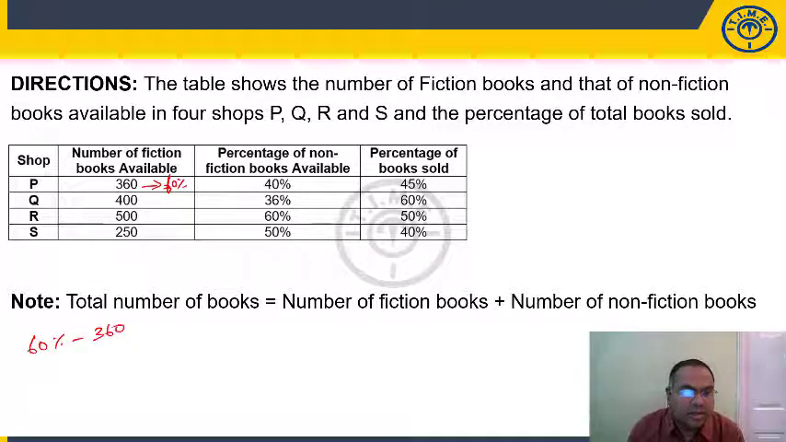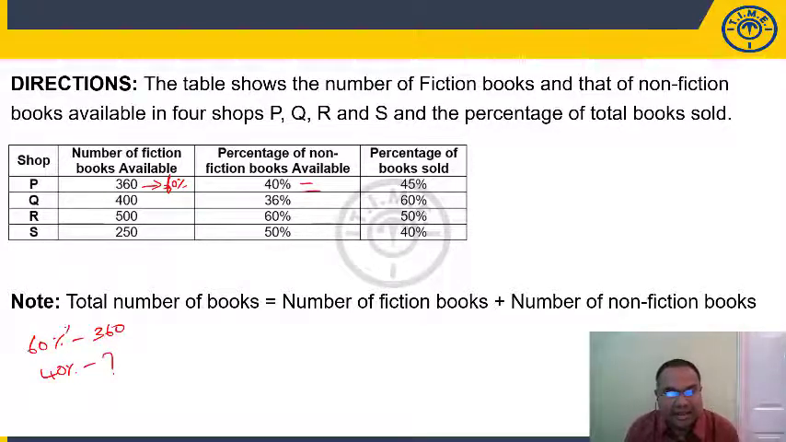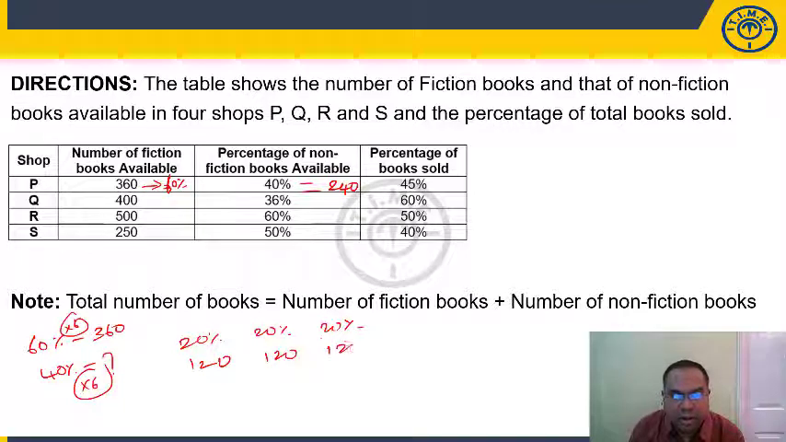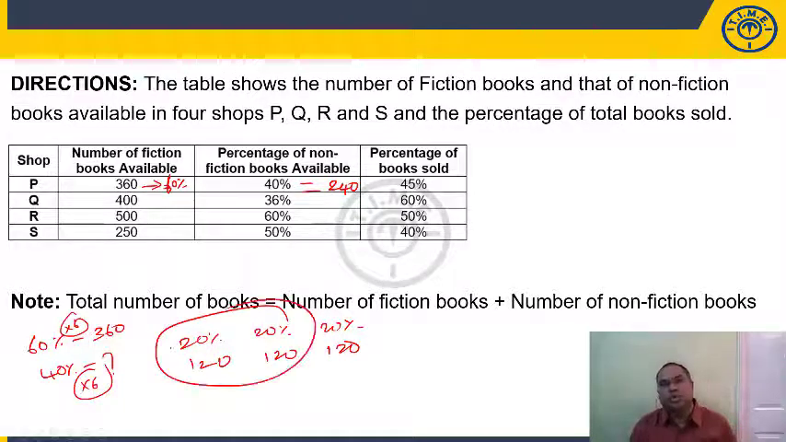360. 40%, how much? We will find out non-fiction. 6 into 6 is 360. Into 4 should be 240. Or I can also do like this. 60% divided into 3 parts, 20%, right? Divided into 3 parts, 120. 40% is 120, 120, 240. So 60%, if you write 3 parts, 20%, 20%, 20%, 360 also, 120, 120, 120. 40% means take these two. So it is nothing but 240.